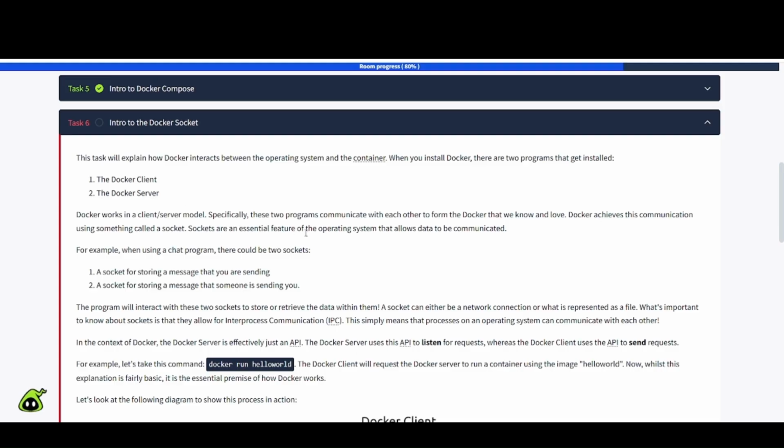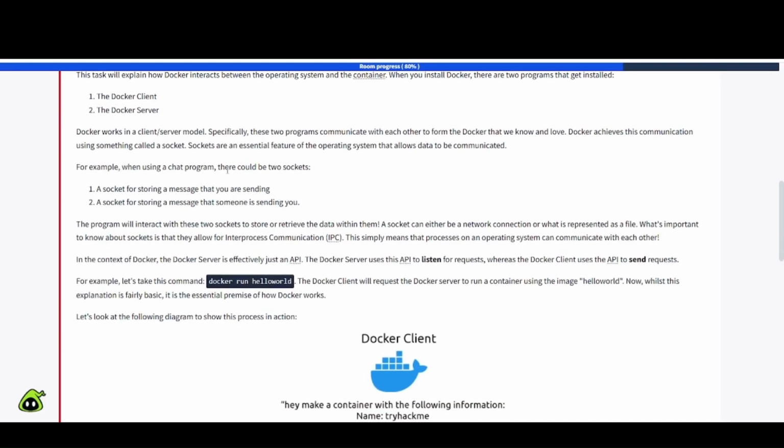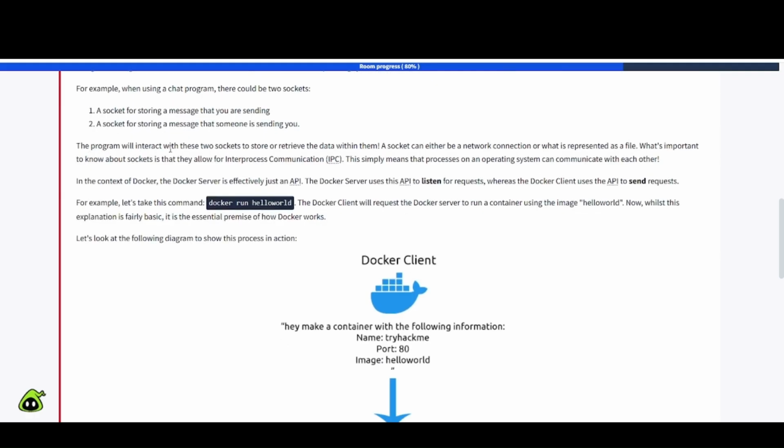Sockets are an essential feature of the operating system that allows data to be communicated. For example, when using a chat program, there will be 2 sockets. Number 1, a socket for storing a message that you are sending. Number 2, a socket for storing a message that someone is sending you. The program will interact with these 2 sockets to store or retrieve the data within them. A socket can be either a network connection or what is represented as a file.